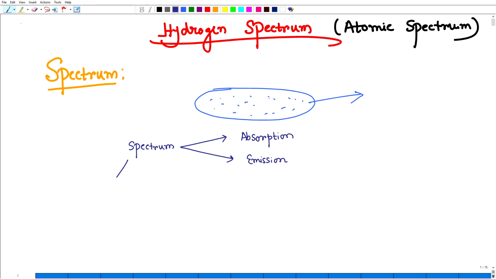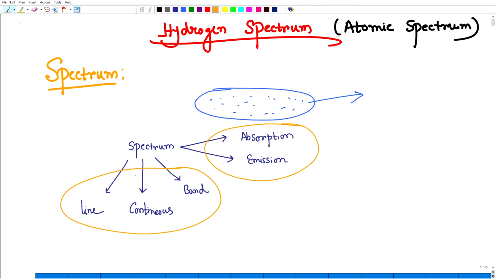Again, spectrum can be line spectrum, continuous spectrum, or band spectrum. These are all classifications, but there are two different types of classification. So first we have to understand the absorption spectrum and the emission spectrum, what they mean, and then we will discuss the classification into line, continuous and band.